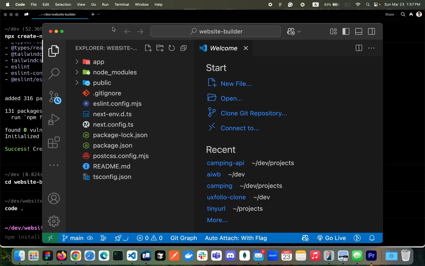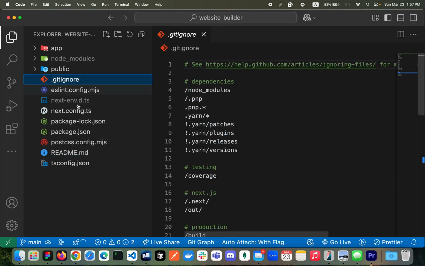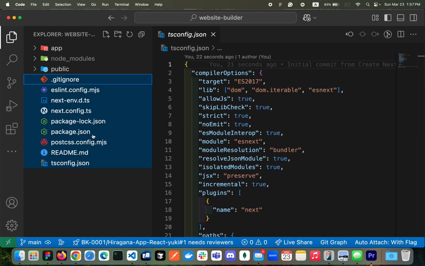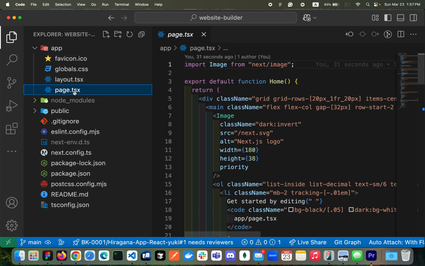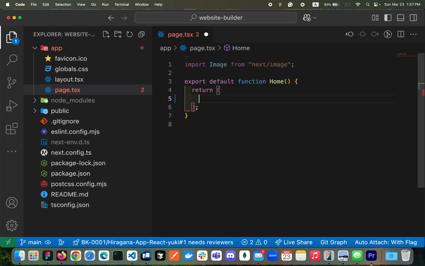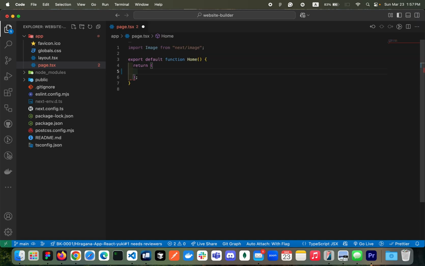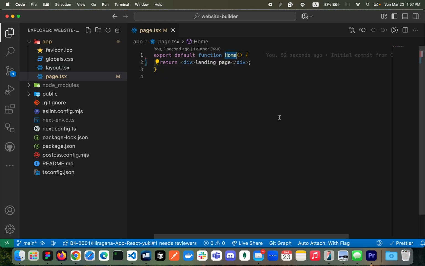Awesome. As we explored in the past videos, in the home directory there are all the configurations and the metadata files. We don't need to worry about those at this point. Then it has an app directory, which has one layout and the page file. To start with, I'll be deleting unnecessary content. I'm removing all of it. Let me make it a little bit smaller. Hopefully this is feasible. And then I'll be having a landing page or something. Here, I'm going to change the name to landing page.